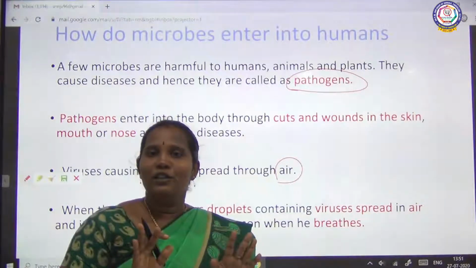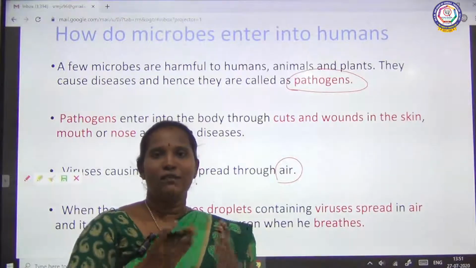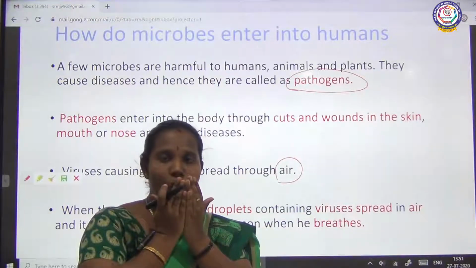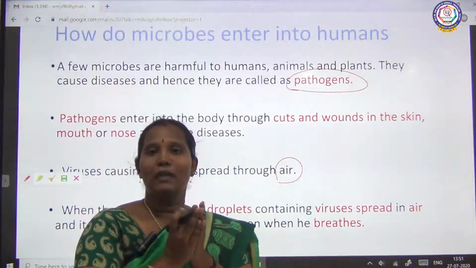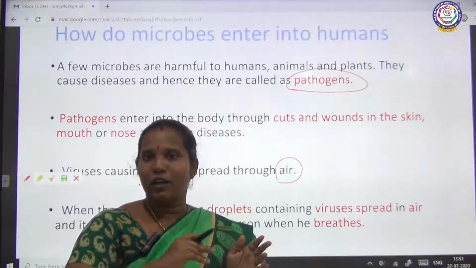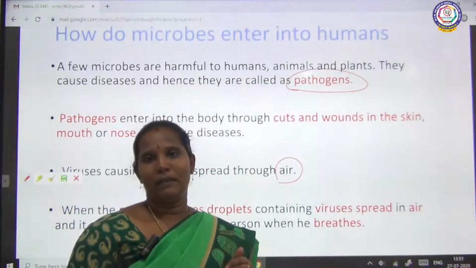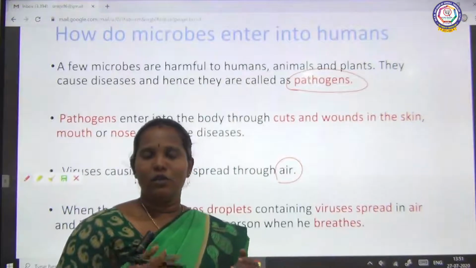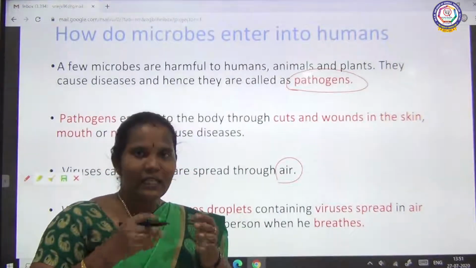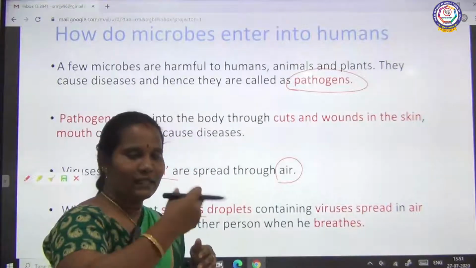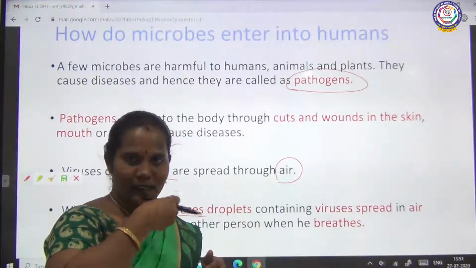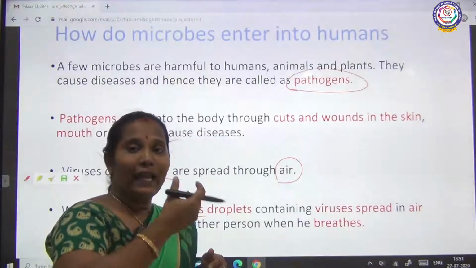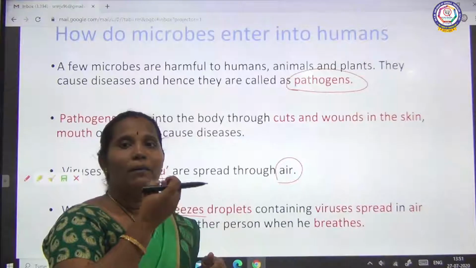many of them don't use a handkerchief. If we use a handkerchief, we close our mouth and nose, and the microbes cannot spread to others. But many of them do not use the handkerchief. So what will happen if they sneeze or cough? The microbes can spread out through the droplets.